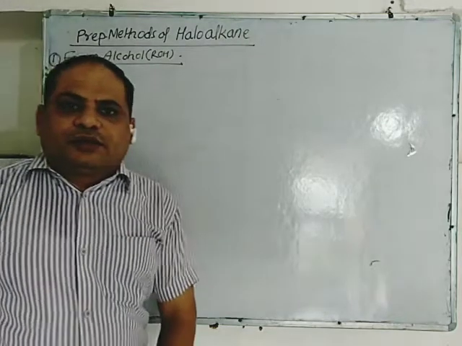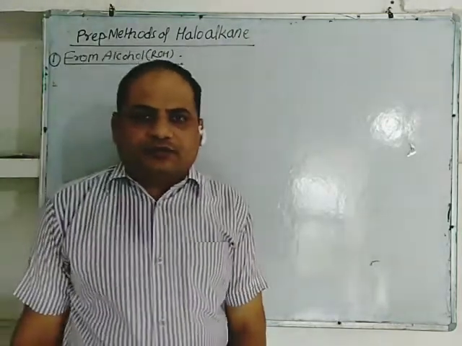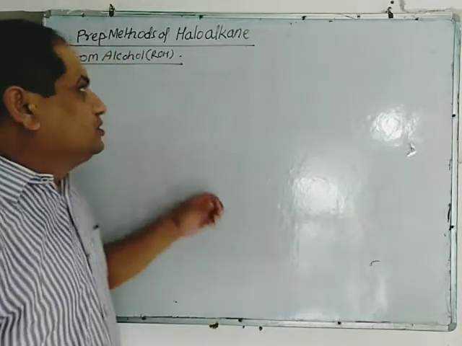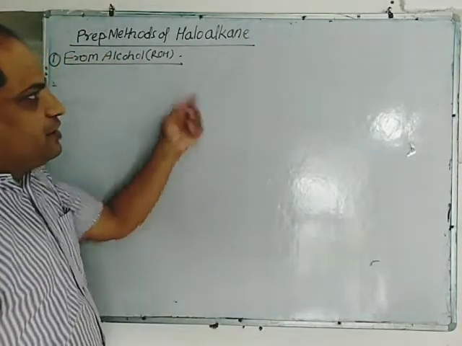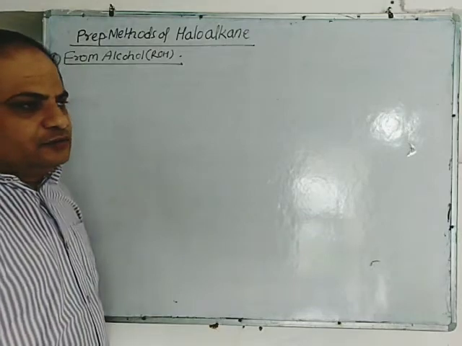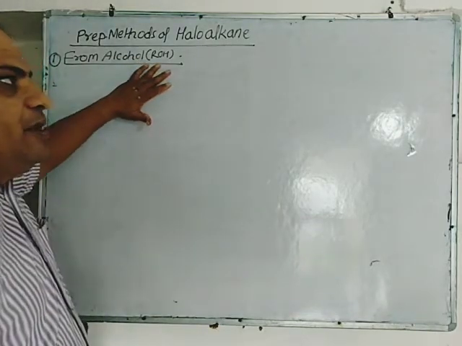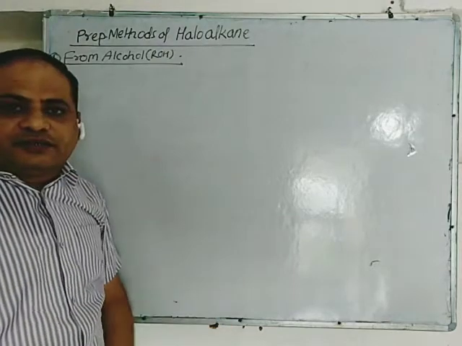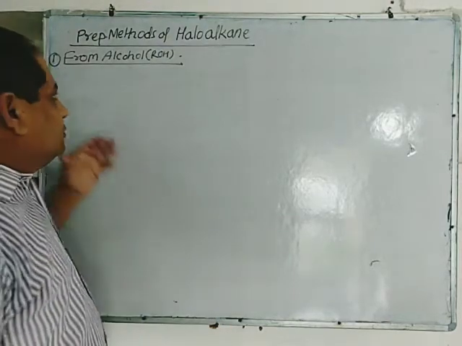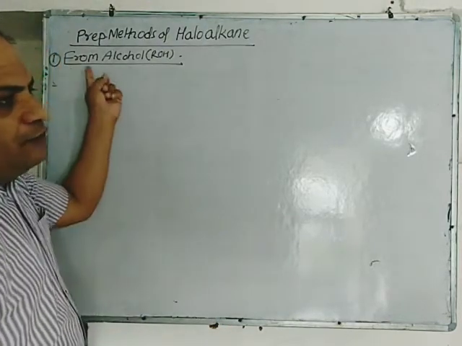So students, class 12th chemistry unit 10. Today's topic is preparation methods of haloalkane. Haloalkanes can be prepared by many methods. The first is from alcohol.